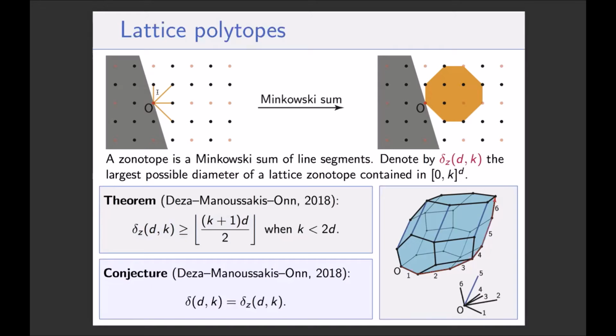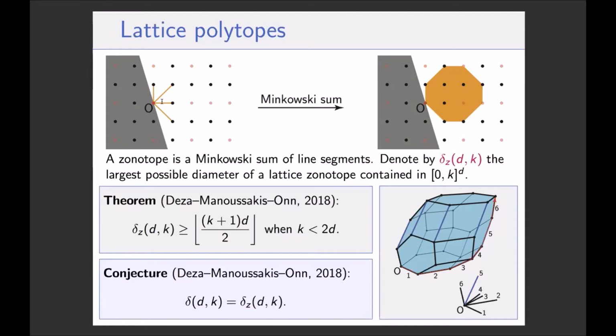So here in this picture, I consider 4 orange line segments. I will always consider them attached on one end to the origin and on the other end to some lattice point in the integer grid. It can be done without loss of generality, because if you translate your line segment, then the resulting zonotope will be translated as well.